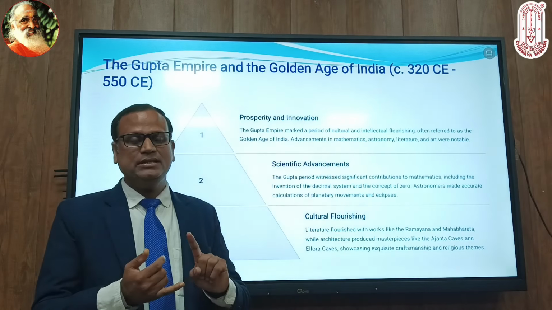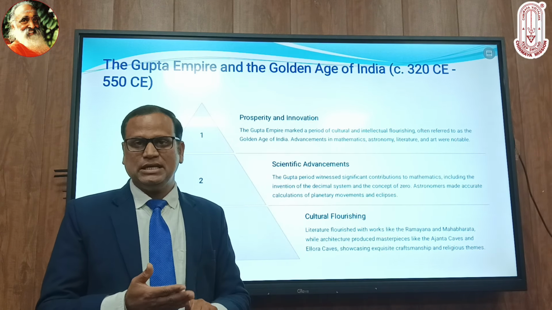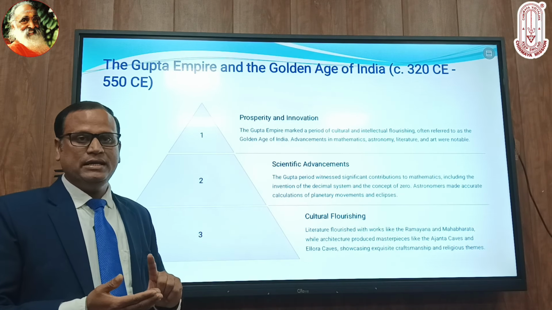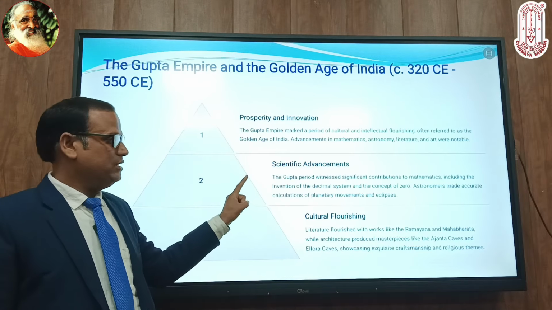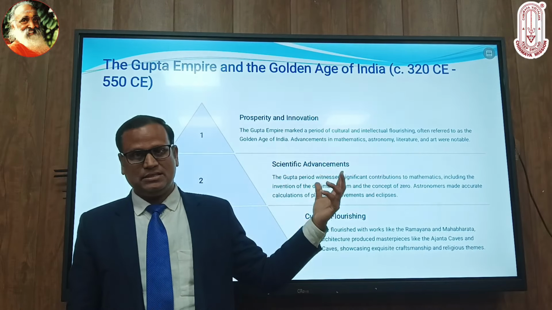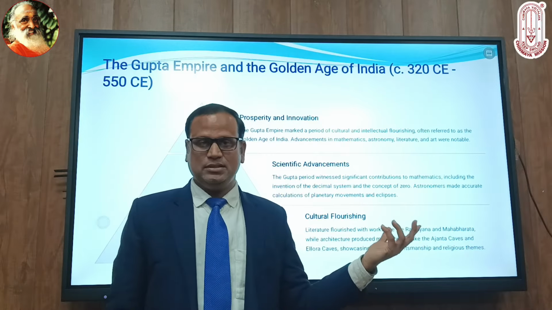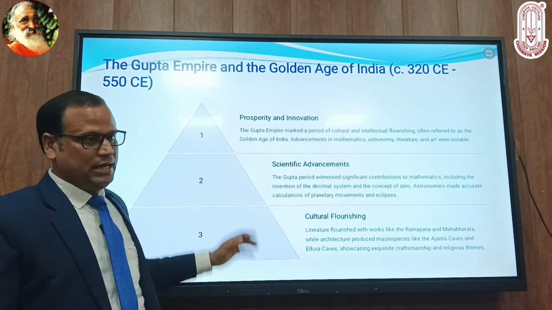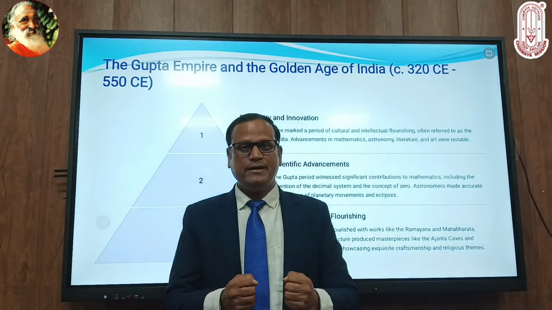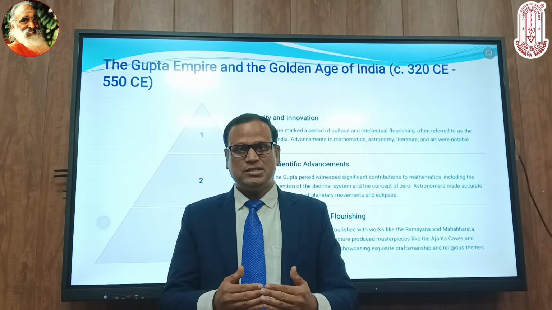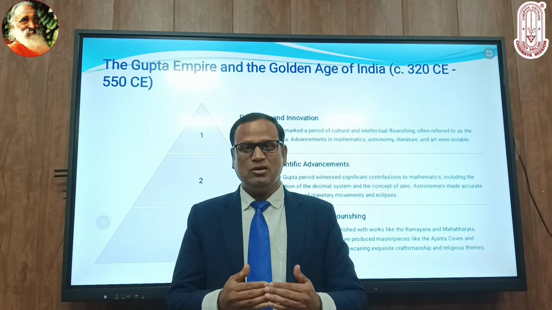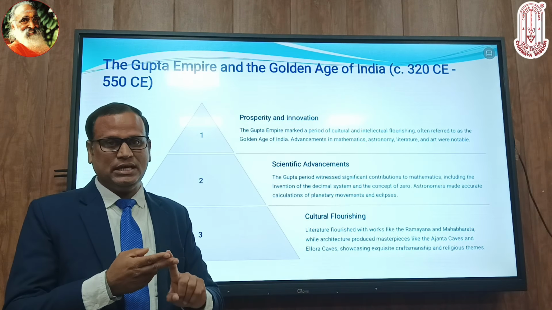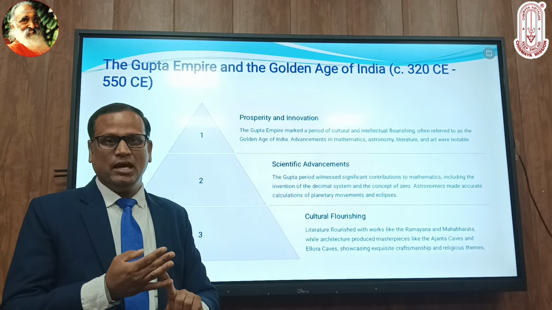When art, architecture, literature, science, logic, everything develops in a region, in a kingdom, under any ruling, that is called the golden period. Kalidas and many other intellectual persons were living in this dynasty, and the Guptas made a concrete kingdom. That's why outsider invasion was not happening there. So they were uniting India, and literature, science, art, architecture, everything was there.